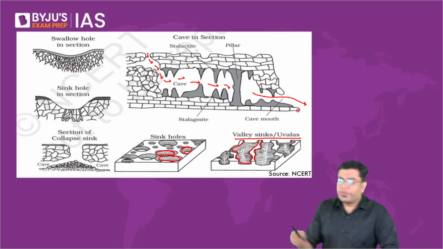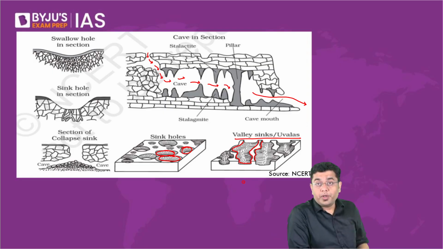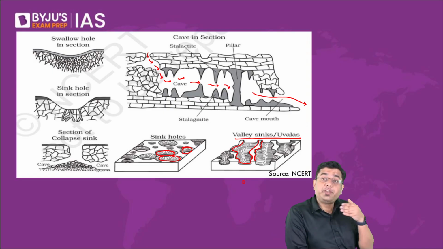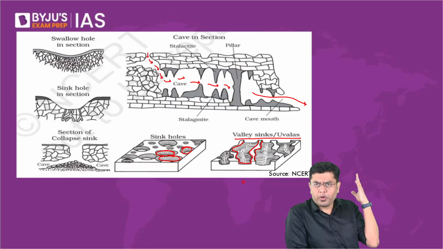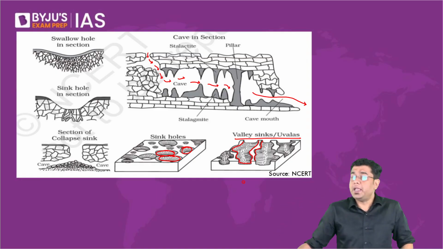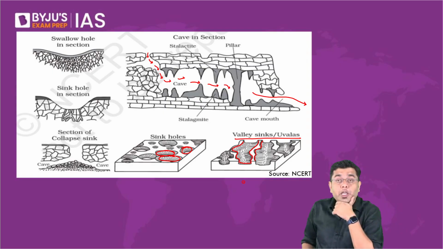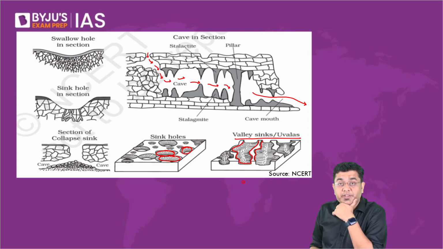In the process, they will create a very large underground cavity that we refer to as caves. These caves can be many, many kilometers long. If you ever visit the region of Cherrapunji, you will observe many such cave openings. Thankfully, they have now been closed by government agencies, and the government doesn't allow you to enter those caves.